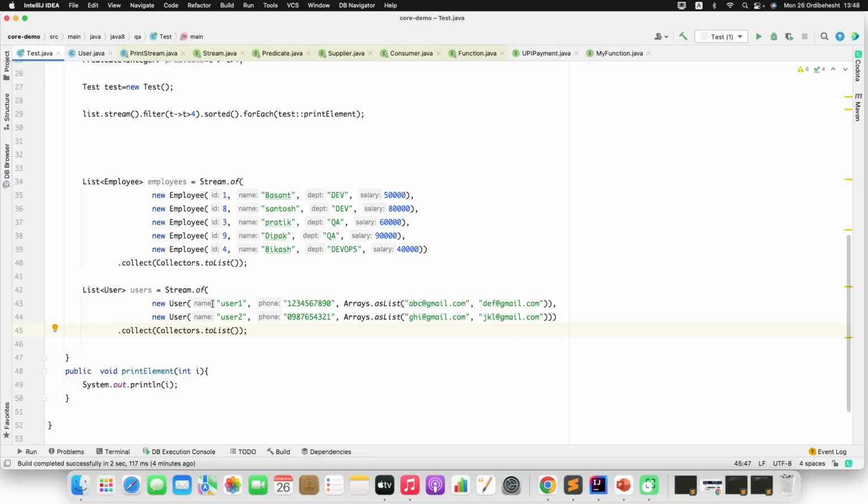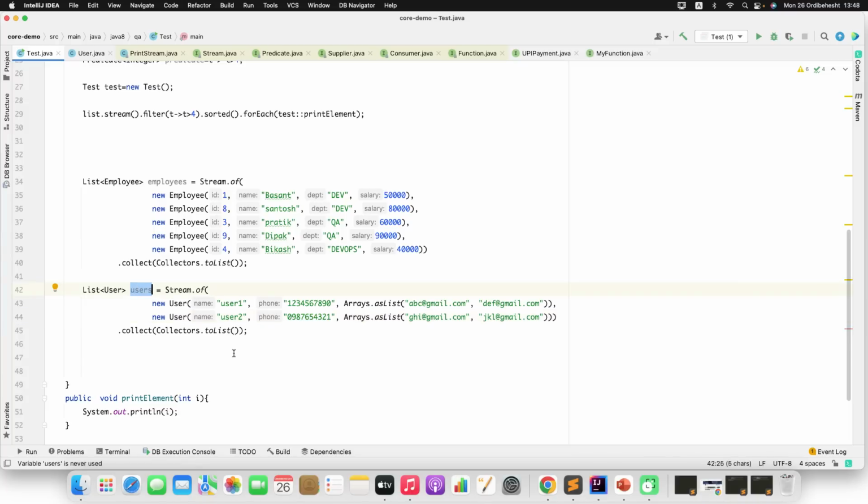Now you can see the new user, user 1, having one phone number but a list of emails. Similarly user 2, one phone number, then a list of emails. Now let's assume you have a requirement to gather all the phone numbers of all the users. I only want to gather the phone number, not all the fields from the list. Let's assume we are getting this user object from the database and you just want to list out all the phone numbers of all the users present in your database.